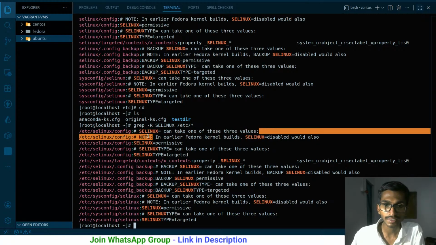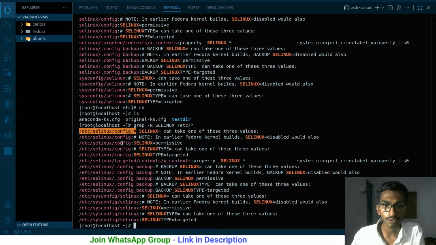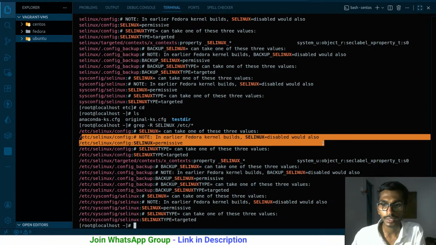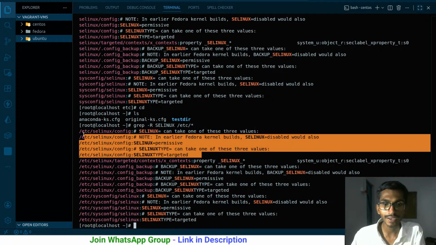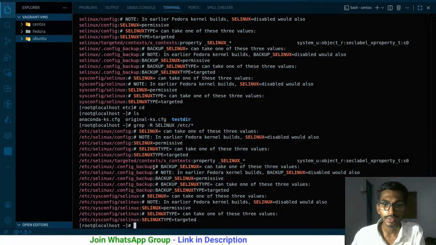So this is the text that is inside that particular config file. Similarly over here, etc/selinux/config, you had this again. So in these files you have selinux repeated, and apart from this, inside selinux targeted, over here you have selinux. Ultimately, it will find a file that contains selinux, and if it finds that, it will show it to you.